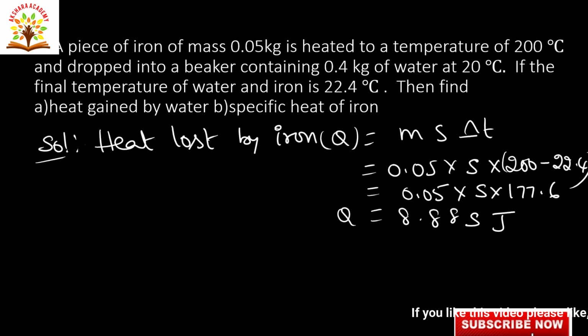Now again we are finding the heat gained by water.